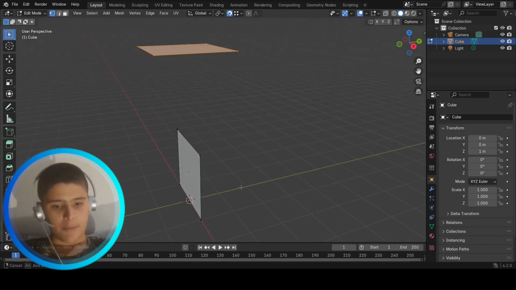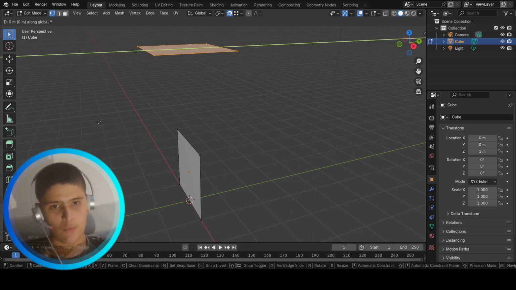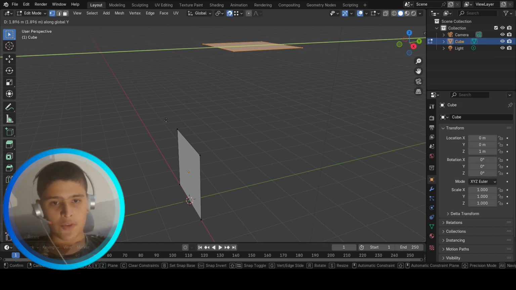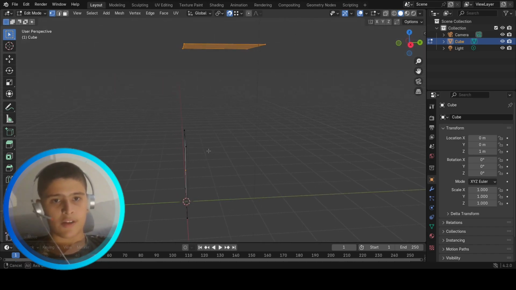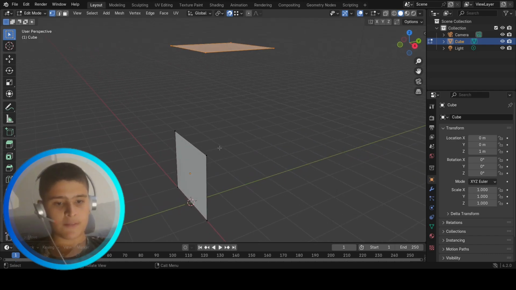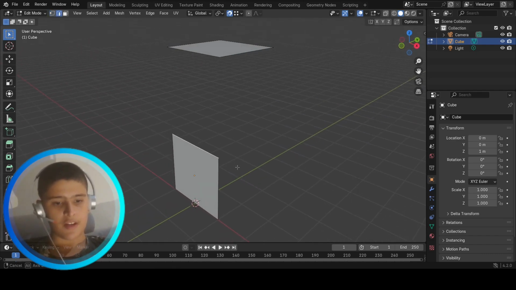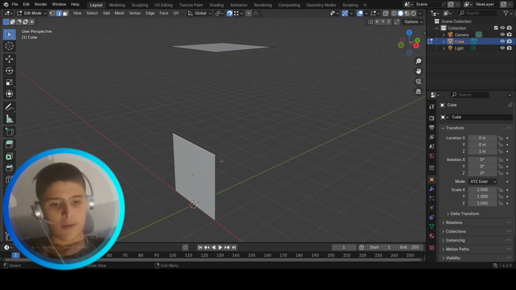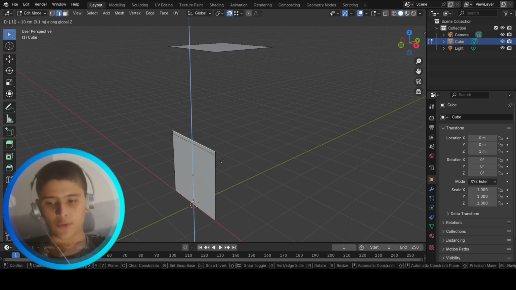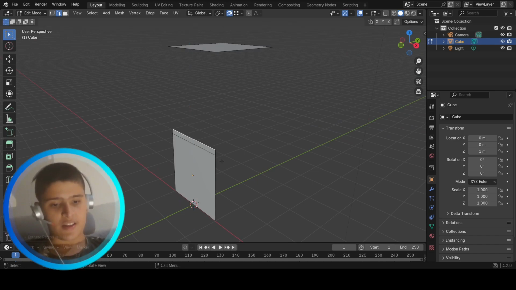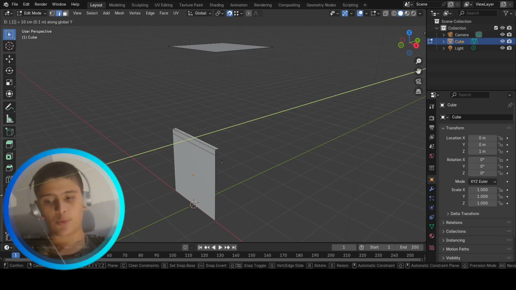Now we're going to press G, Y, and to make it connect, we're gonna hover this moving button that we're moving with it and hover over one of the vertices and press on it so it's gonna stick perfectly to it. Press 2 to go to edge select, select this edge, press E, Z, 0.15, E, Y, 0.15,